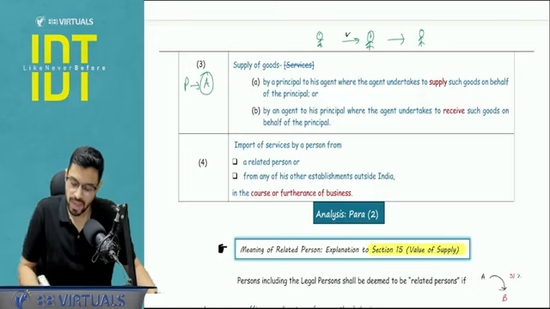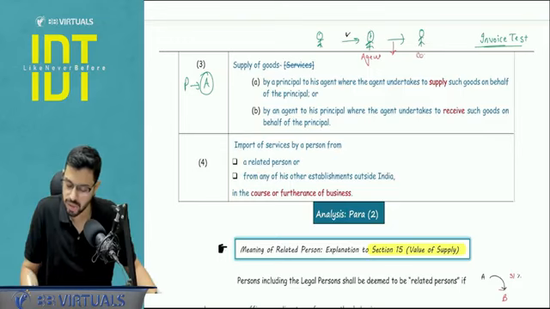Now paragraph number 3 is going to ask us to apply a test which is known as the invoice test. Now what is the invoice test? In simplest words possible, take this transaction, where the agent is sending the goods to a consumer. Here the invoice is going to be raised. Is this invoice in the name of the principal or the agent? That is the invoice test.